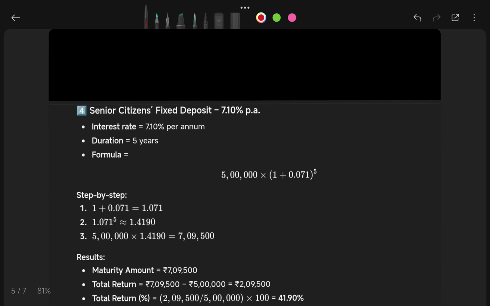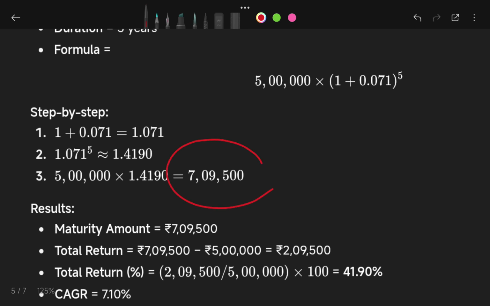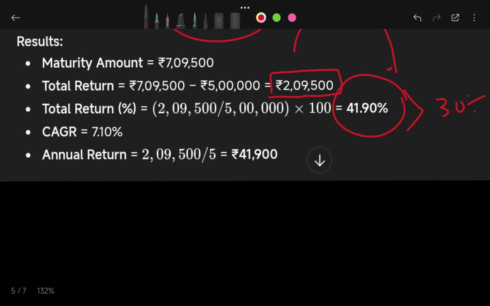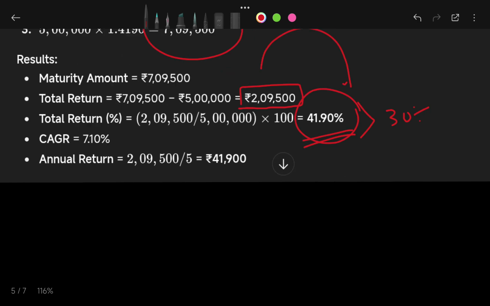Now if I move to our next question, the senior citizen fixed deposit scheme, where the rate of interest is 7.1%, the maturity value comes to 7,09,500. My total earning in 5 years becomes 2,09,500, and if I convert this into a return, it is 41.90%. Again, this is comparable with the stock market, and this return is higher than the stock market and also certain.